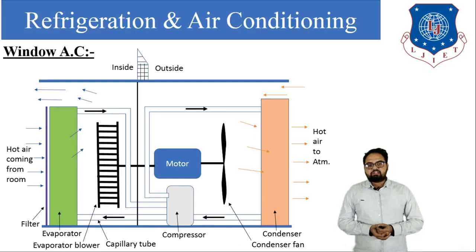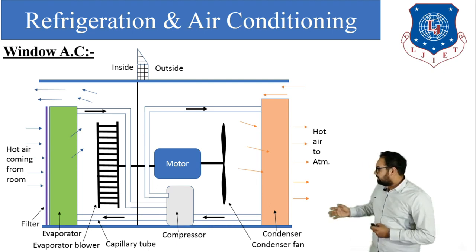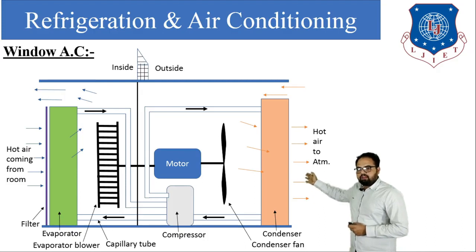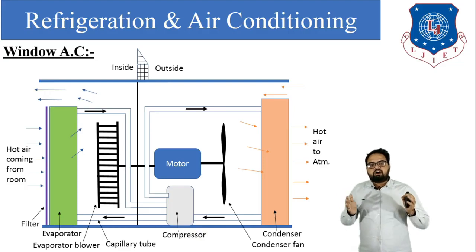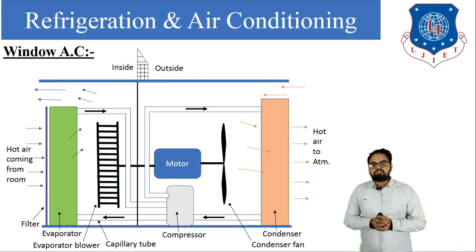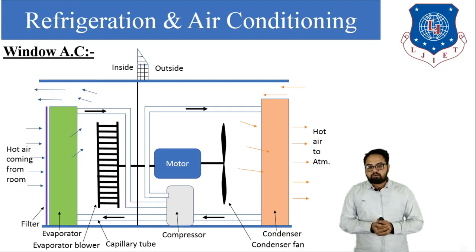Why is this air conditioner known as window air conditioner? This air conditioner is fitted in a window, so it is known as window air conditioner. The disadvantage of this window air conditioner is that the compressor, fan and all this assembly is enclosed in a single unit, and due to that some amount of noise is produced inside the room, so it can cause a noise problem. The second disadvantage is that it requires a big size hole in the wall and it can damage the civil structure.